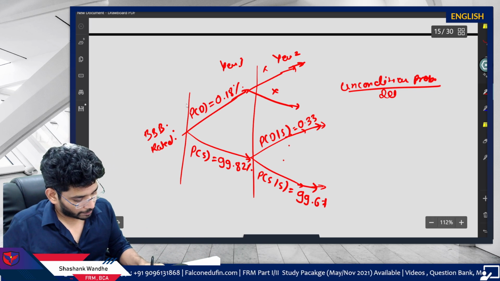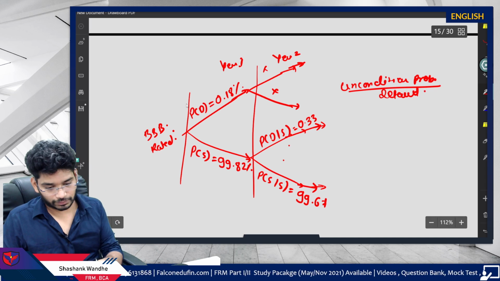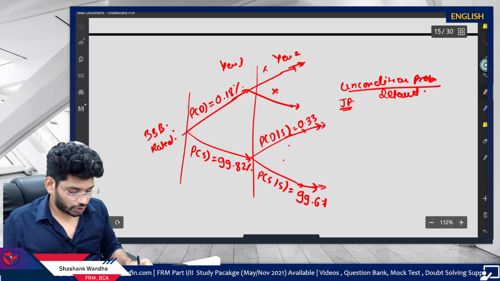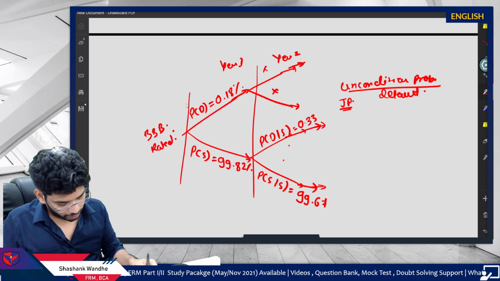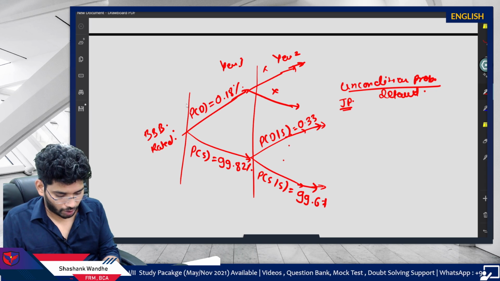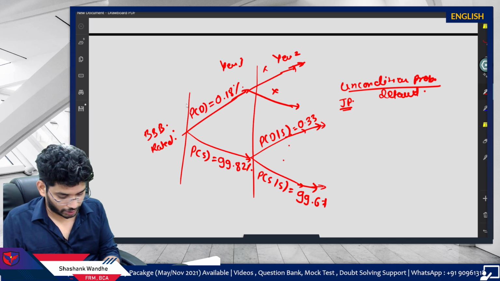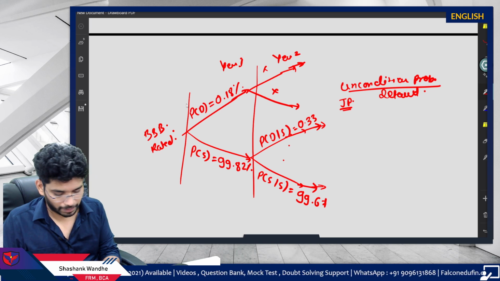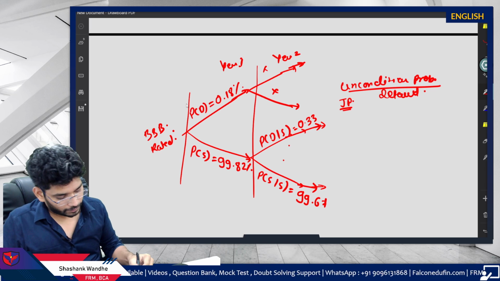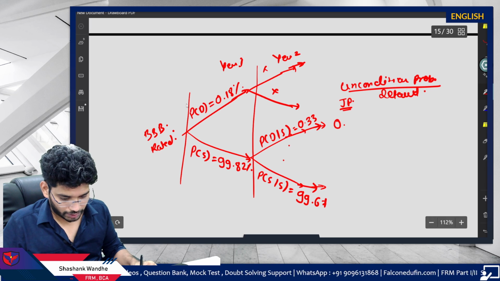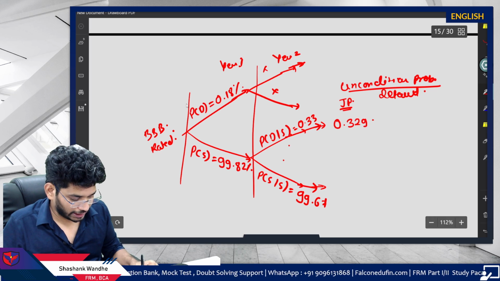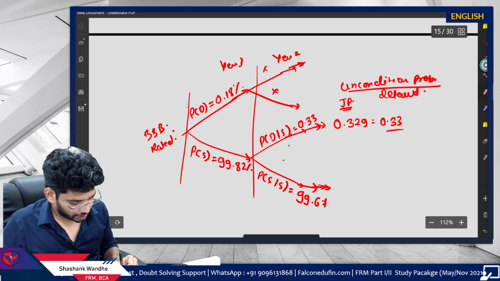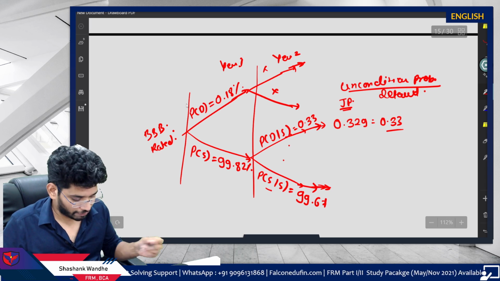Unconditional probability of default. First you will need a joint probability. Joint probability we can calculate using a very simple method, which is 99.82% multiplied by 0.33. Answer is 0.329, which is equal to 0.33. Fine. And in this case, this is going to be survival and survival.